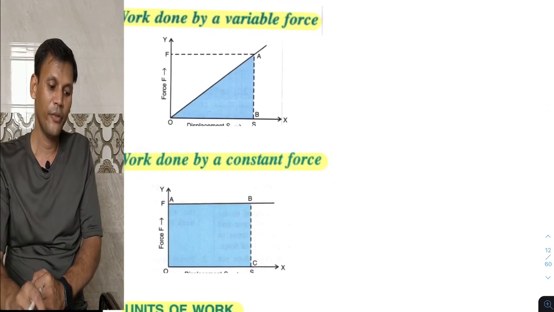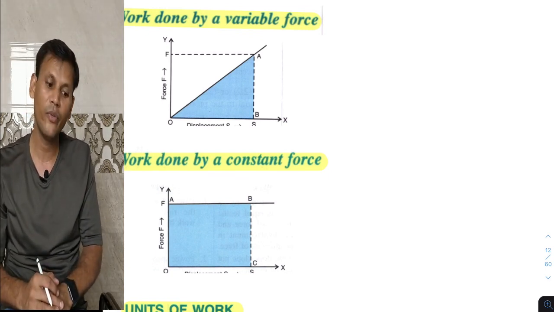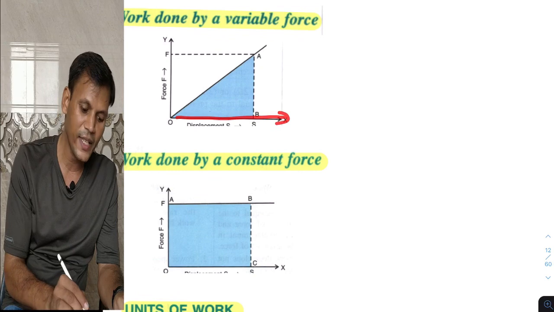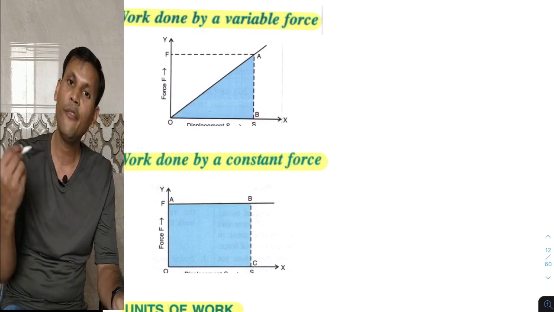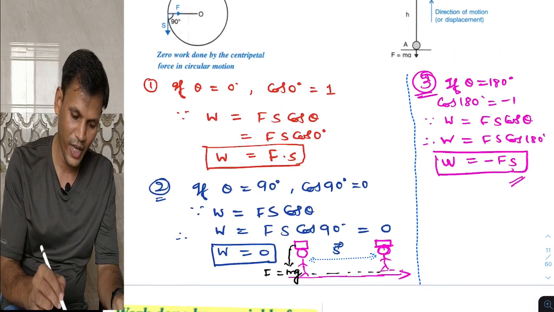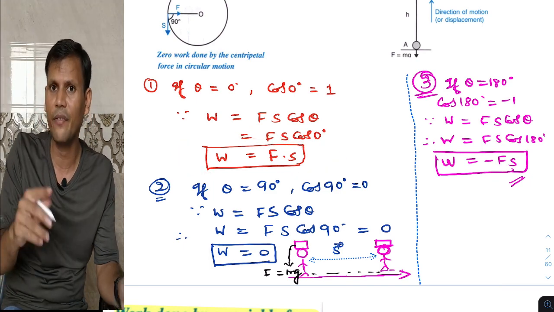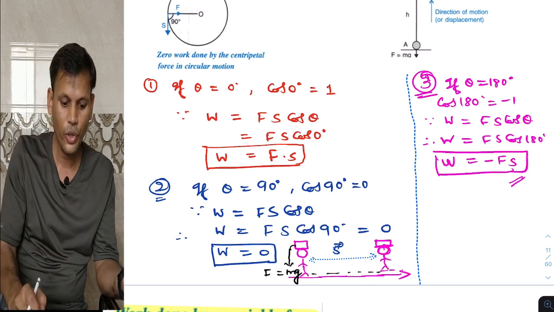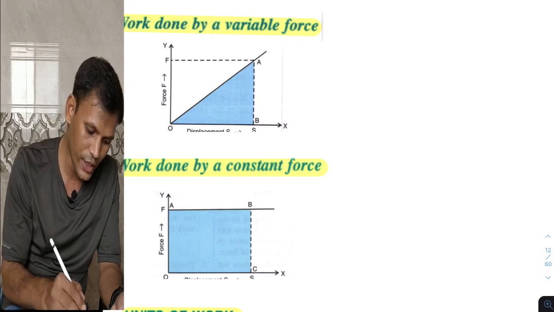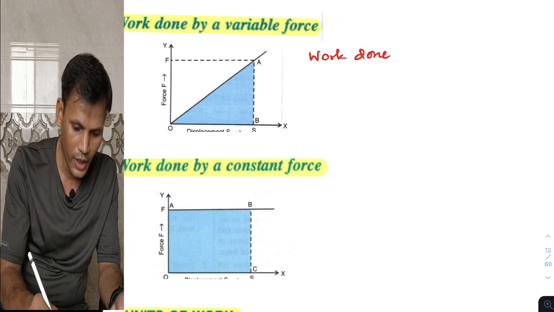Next part, we have work done by a variable force. So simply, what is our observation? It is the displacement axis and it is the axis of force, and we have to find out work done. We know work done, as we have discussed a number of times, is force into displacement. Into means area. If area is there, then multiplication. So in this graph, work done will be equal to area